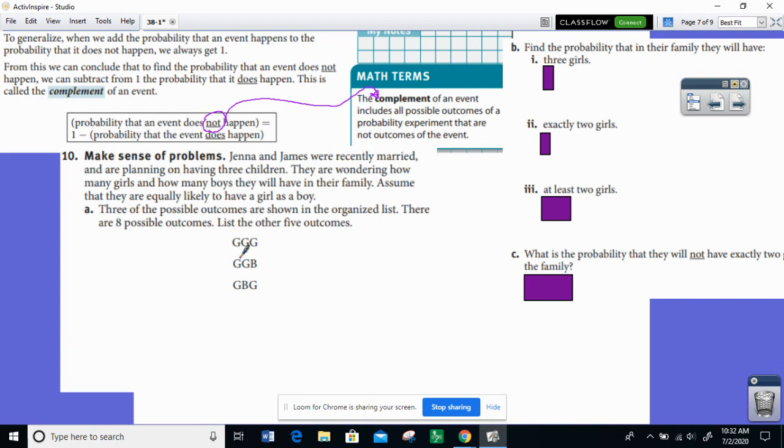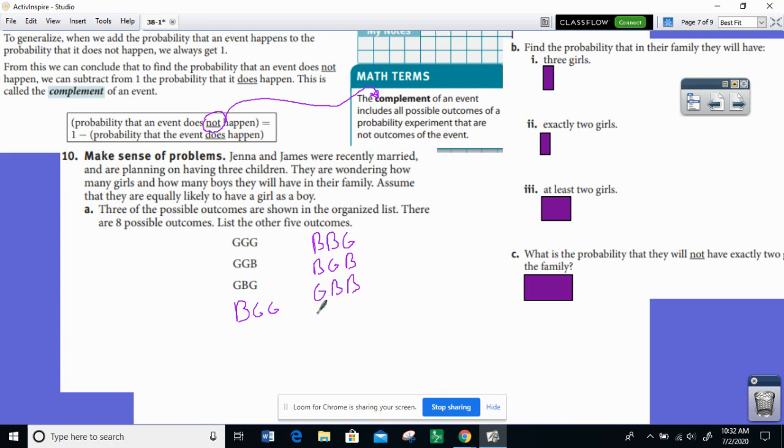Well, if we want to think about all the ways that we can have 2 girls, that could be a girl and then a girl and then a boy, or a girl and then a boy and then a girl. But we could also have the boy first and then 2 girls. Those are the 3 ways that we can have 2 girls. Well, how many ways can we have 1 girl? Well, we could have the girl come last, or we could have the girl be born in the middle, or we could have the girl be the oldest. Those are the 3 different ways that we could have 1 girl.